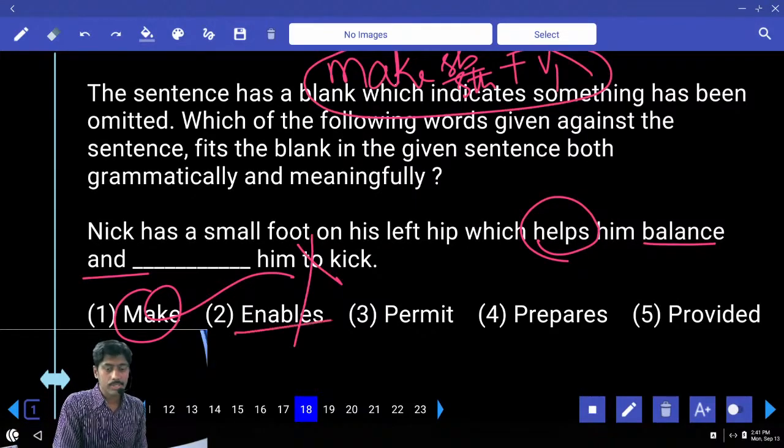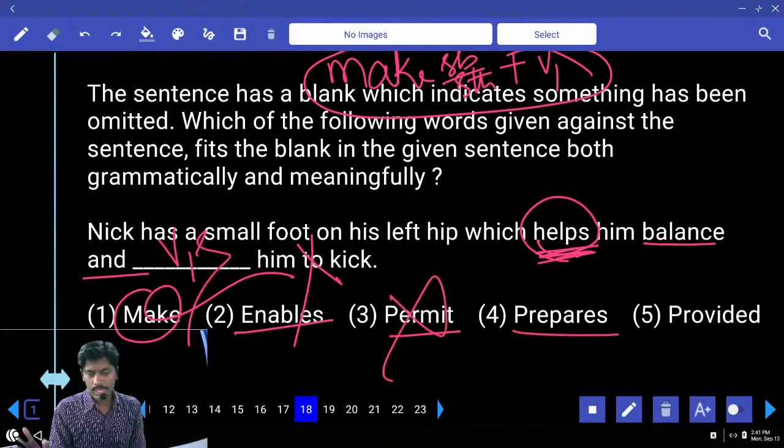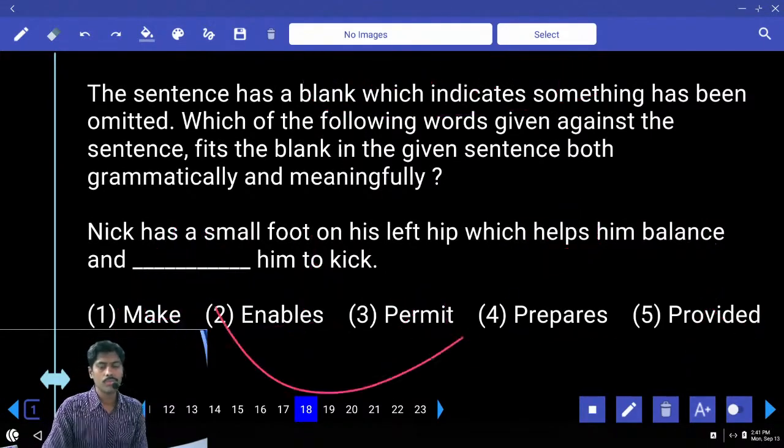And enables him to kick. Okay. Permit. To is needed but helps. Here the verb is V1, yes. Helps. Here also in the blank I require V1, yes. No. Prepares him to kick. Provided past. No. Answer 2 or 4. Enables. Generally enable words take to. Able, enable, to can be taken. Second option is the answer.